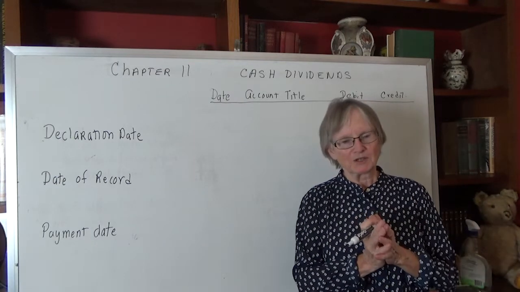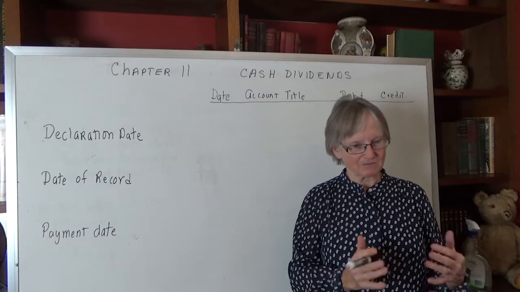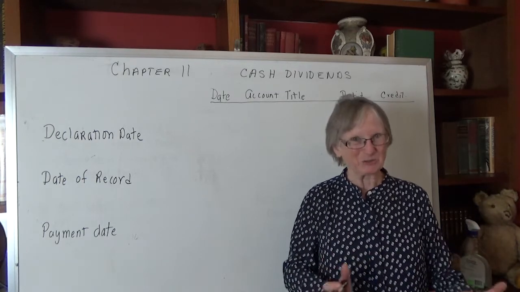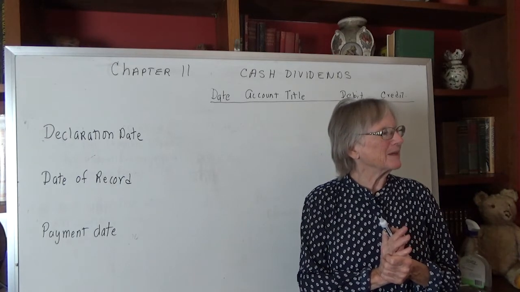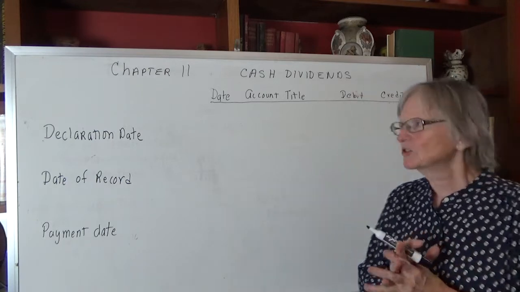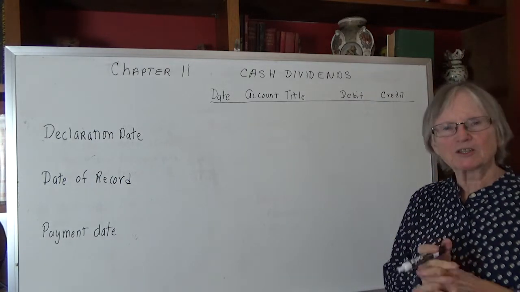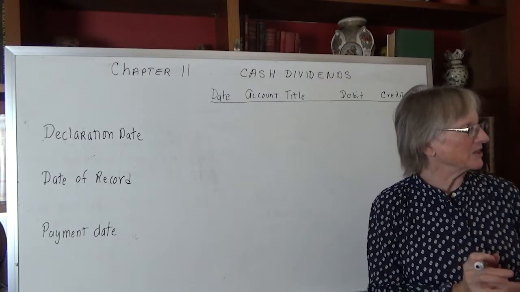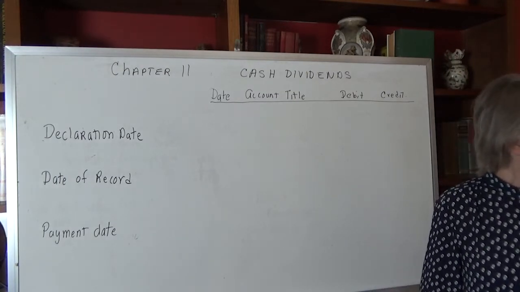So a dividend is just a payment to the various owners of the company. So if you own 100 shares of stock, you'd get so much per share. If you owned 1,000 shares of stock, you'd get so much per share. So usually the dividends are going to be in cash, and that's what we'll look at here. The next video we'll look at stock dividends. Okay, so let's see.